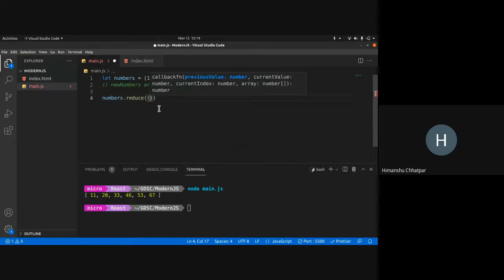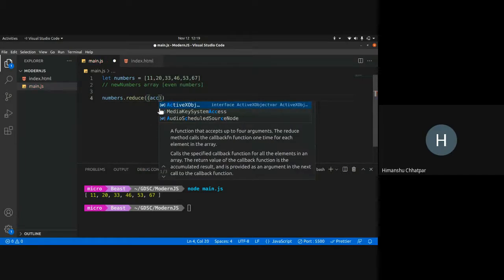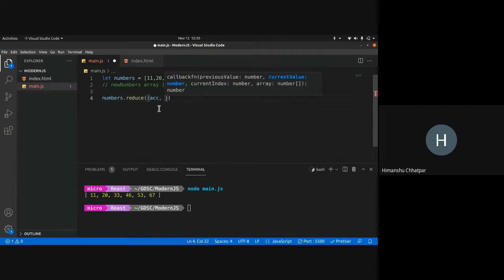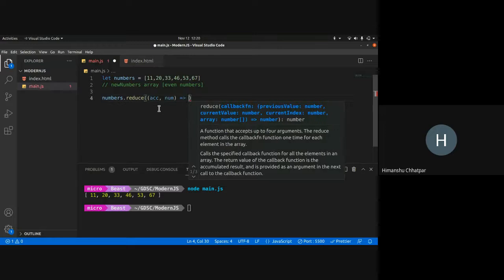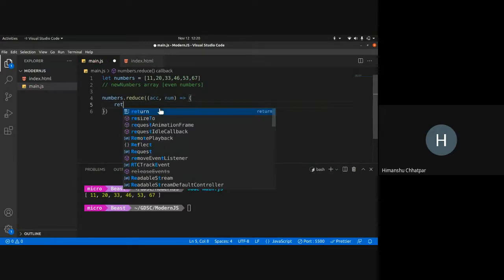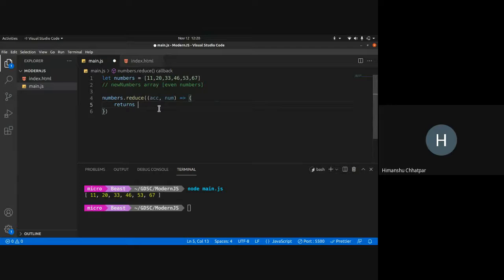It takes two parameters: the accumulator, and the actual value itself, the number. What the accumulator is, we'll come to in a second. What it does is it maps to something and returns the accumulator. So this is how the skeleton is.